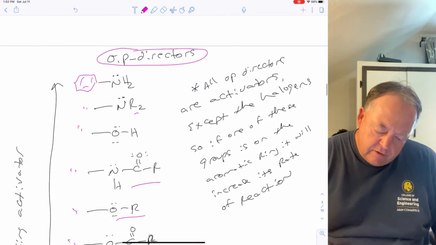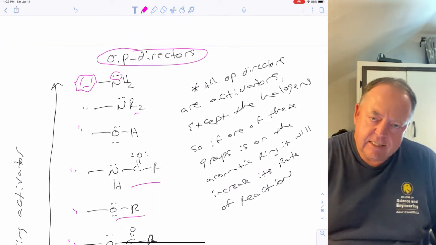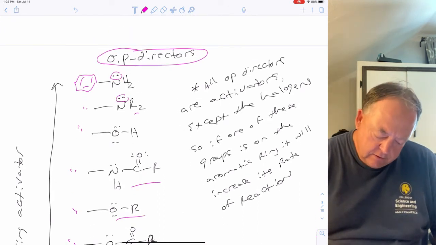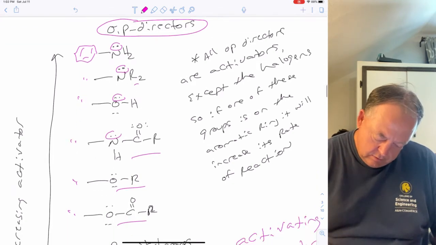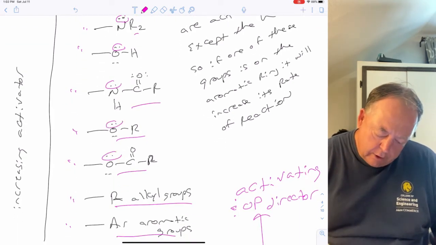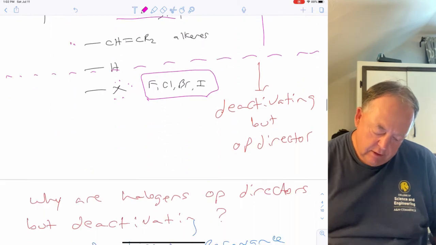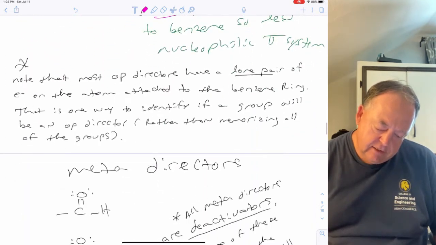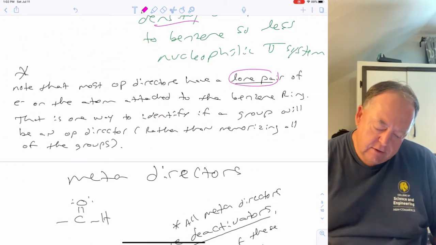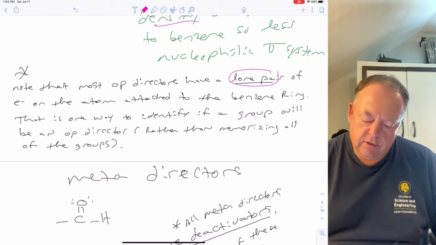So if you notice, most of them have something in common. The atom attached to benzene has a lone pair of electrons. So that's one way to identify OP directors. If the atom attached to benzene has a lone pair of electrons, it's going to be an OP director.